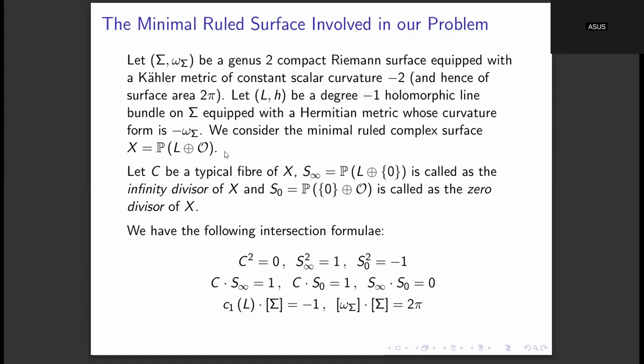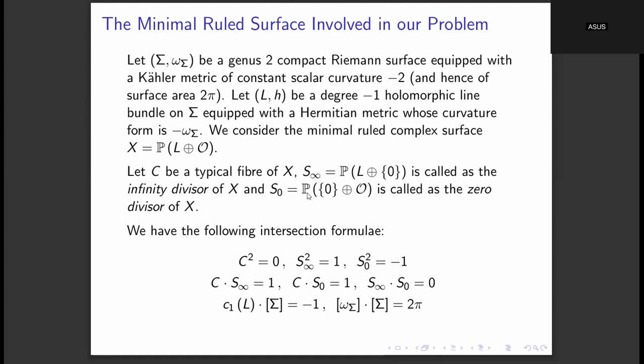Fine. So maybe I can draw a picture of this minimal ruled surface. Before that, let C be any typical fiber of the minimal ruled surface. Because it is a projectivization, this typical fiber will be biholomorphic to CP1 or S2, the Riemann sphere. So every fiber is biholomorphic to the Riemann sphere, and then we have two divisors or hyperplanes, meaning complex submanifolds of codimension 1 of X, which are called the infinity divisor and the zero divisor.